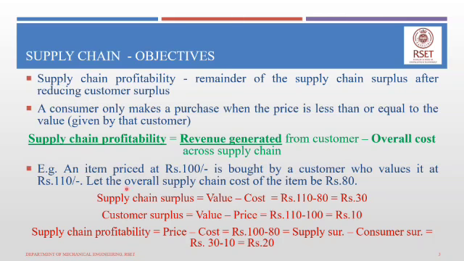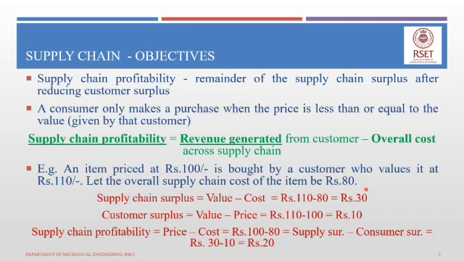To calculate consumer surplus, you subtract the price from the value. The price is 100 and the value the consumer gives to the product is 110, so rupees 10 remains with the consumer as consumer surplus.